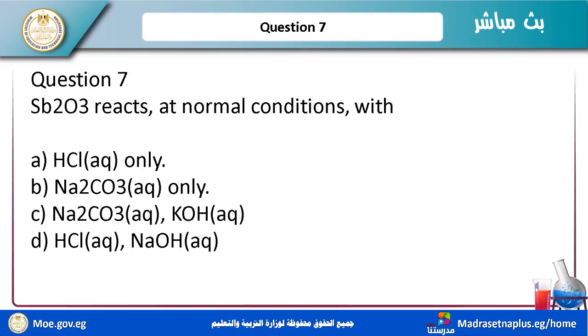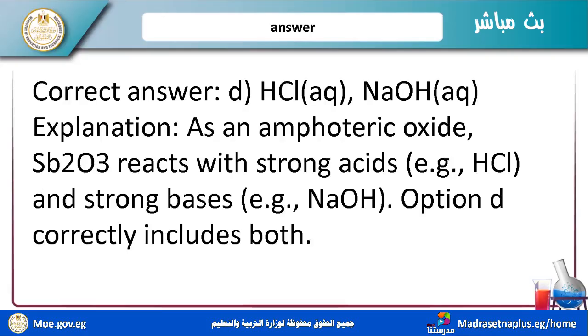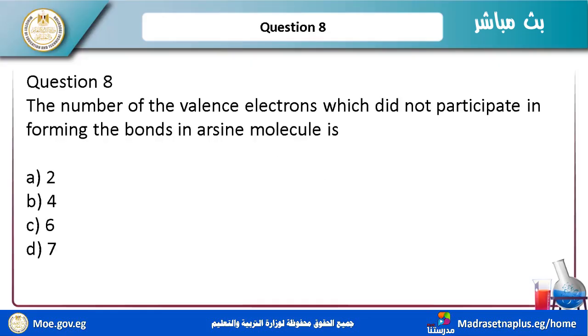I told you before Sb2O3 is amphoteric, so it reacts with acid and base. Which choice has the two types of media? I have number D, HCl and NaOH, because an amphoteric oxide reacts with strong acids and strong bases and forms salts. Now I finished these questions.